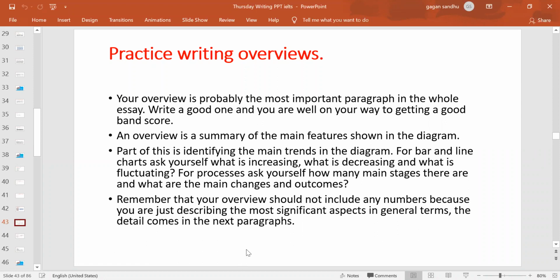So in the overview, you do not have to write any numbers. Normally the bar graph, the pie chart, or the line chart have percentages or numbers mentioned in them. So when you are writing the overview, that should be clearly in words only. There should not be values given, right? Values we write in the upcoming paragraphs, paragraphs number 3 and 4. There we describe at length any main trend, like how it increased and by what values it is more than the least one. So the numbers, percentages, or any unit of measurement will be in the third and fourth paragraphs. No numbers are to be written in the overview paragraph, right?